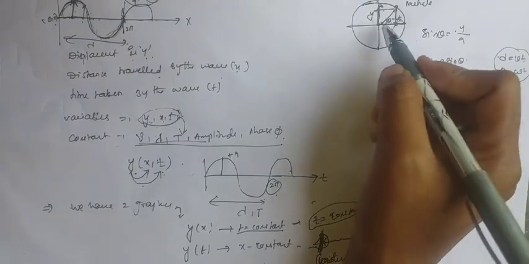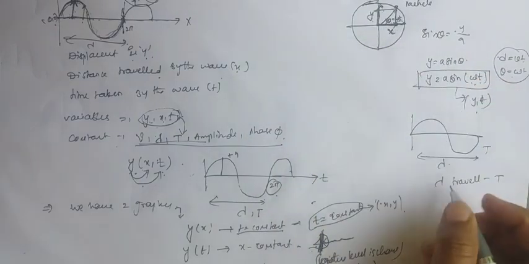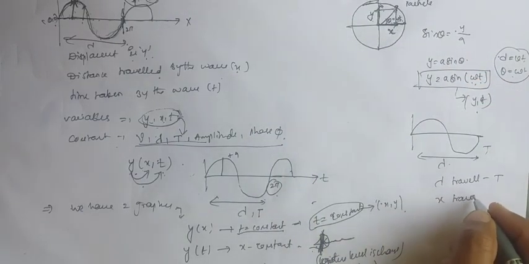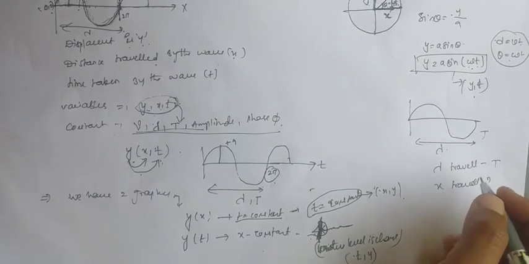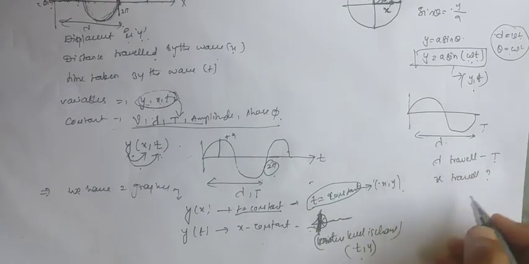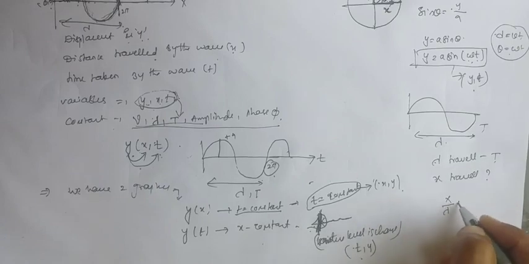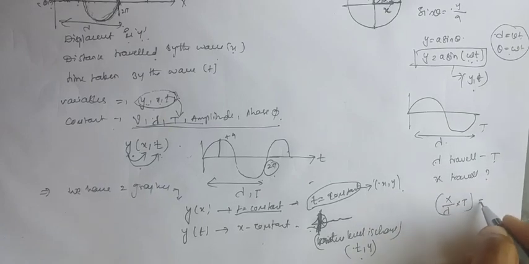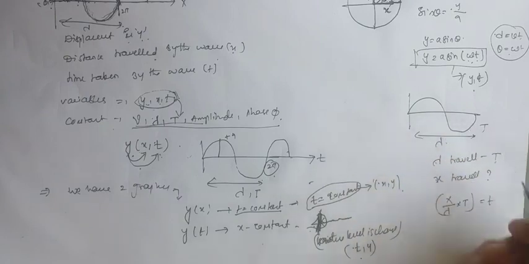Now here we have to travel x distance. So for x distance travel, the time is how much? For that we have to take x by lambda into t, x by lambda into t. So this is the total time taken to travel for that wave.